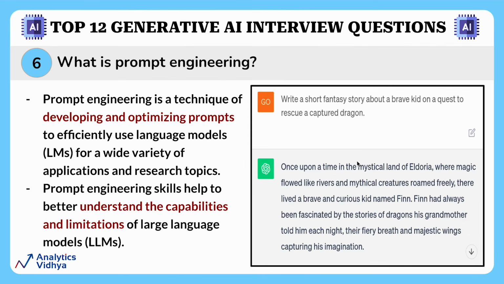This helps the computer understand your needs better and give you a more accurate and coherent response. This also brings out what an LLM can actually do and what it cannot do. Someone with great prompt engineering skill can help understand the actual capabilities and limitations of LLMs and get the maximum out of the models. Now, let's move on to the next question.